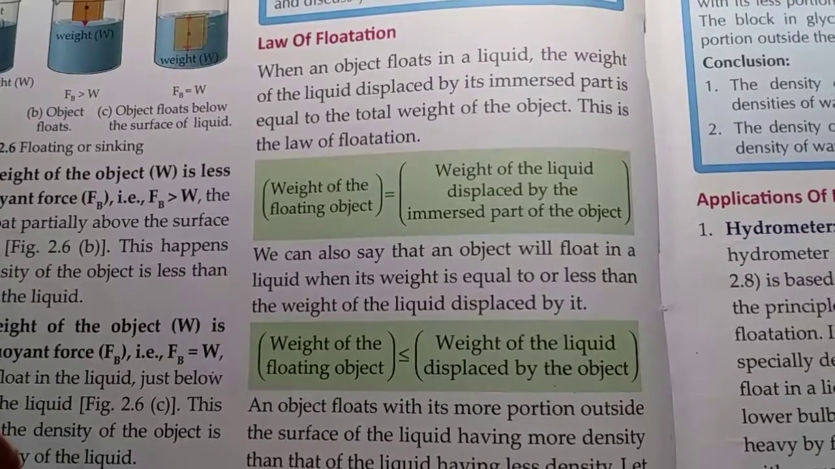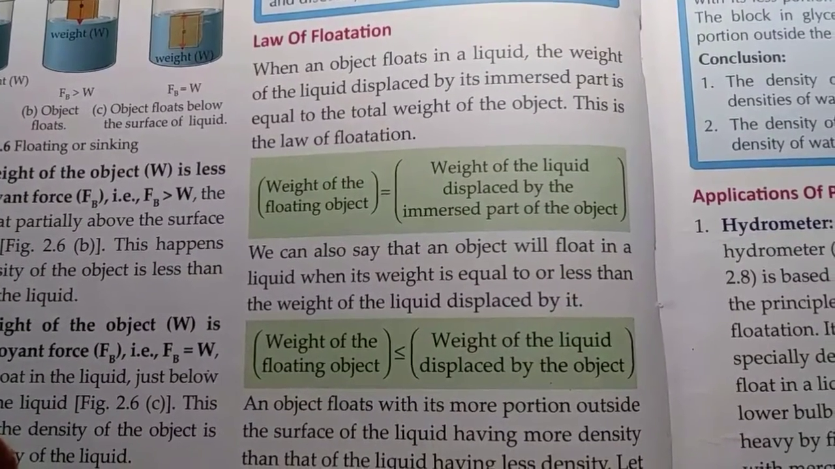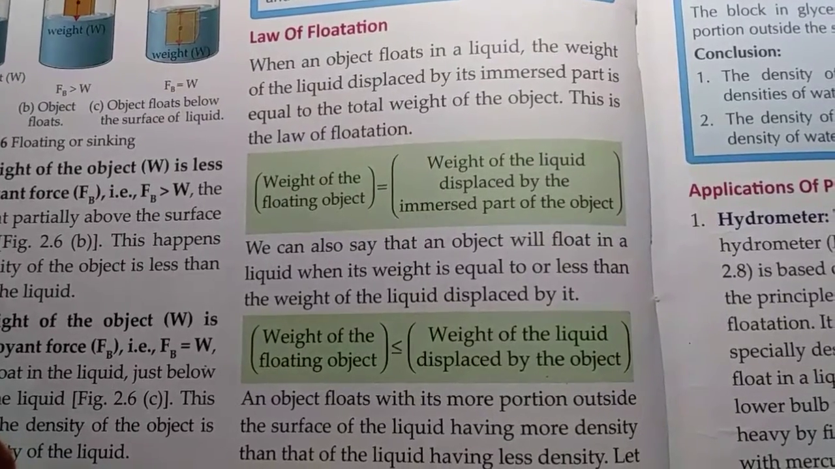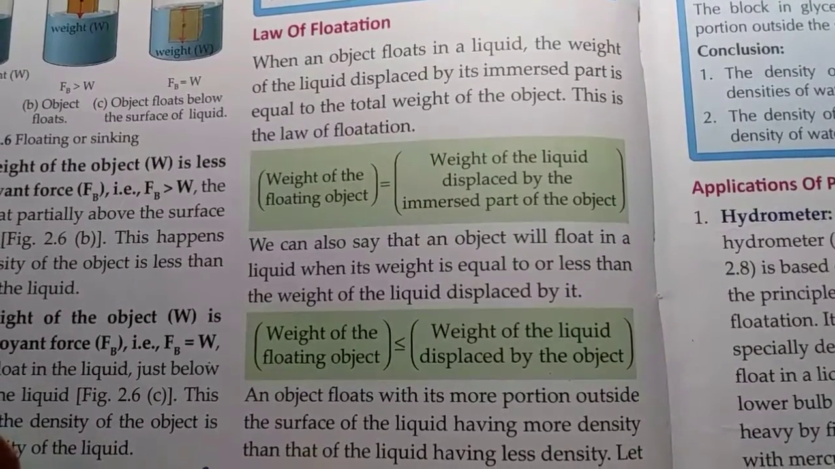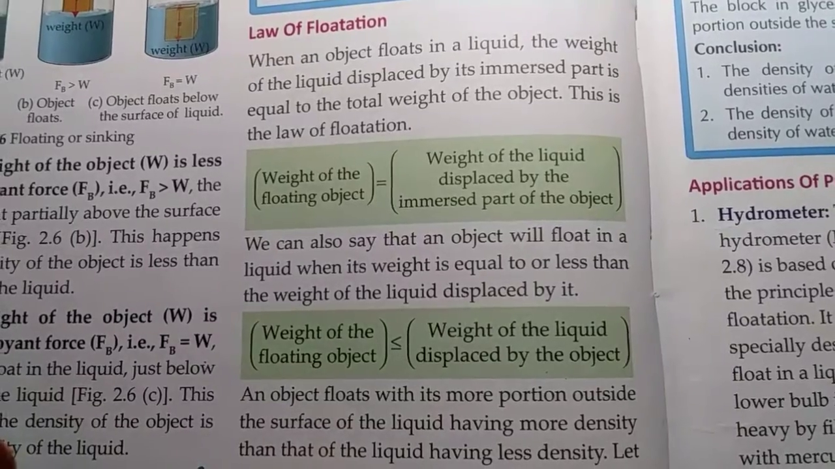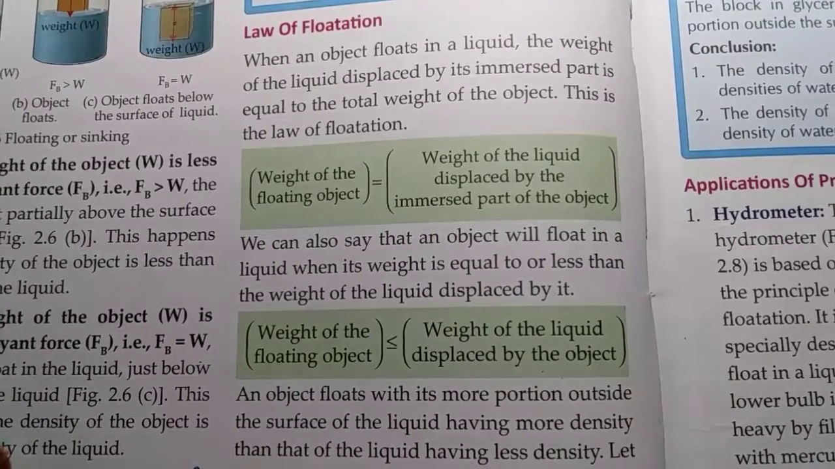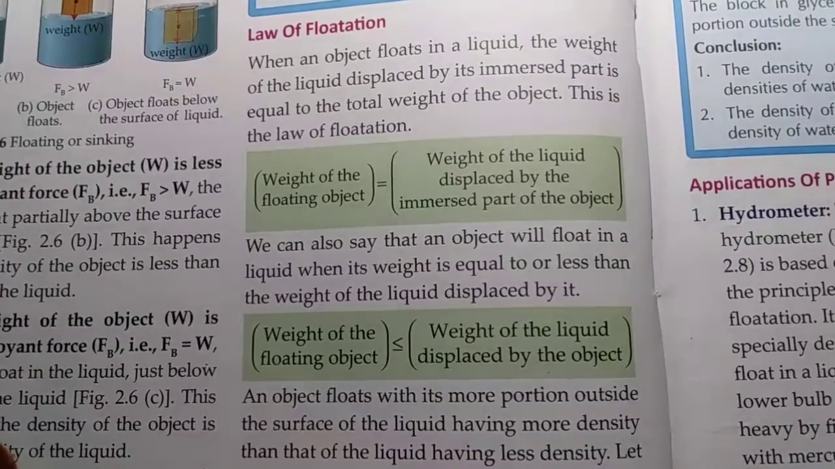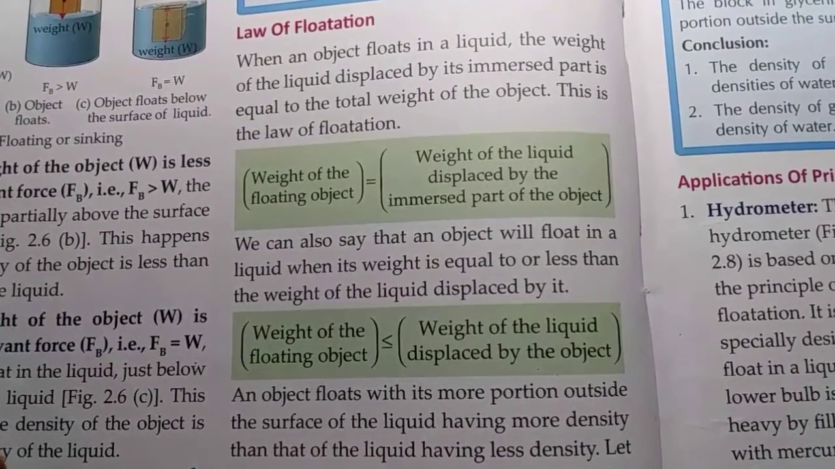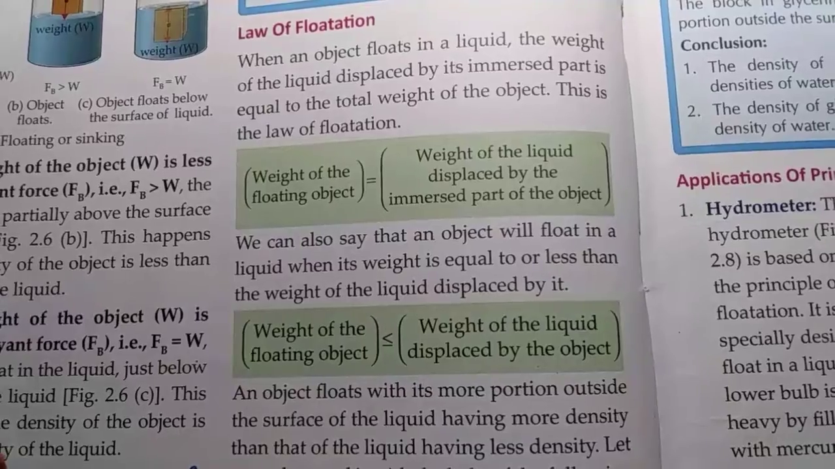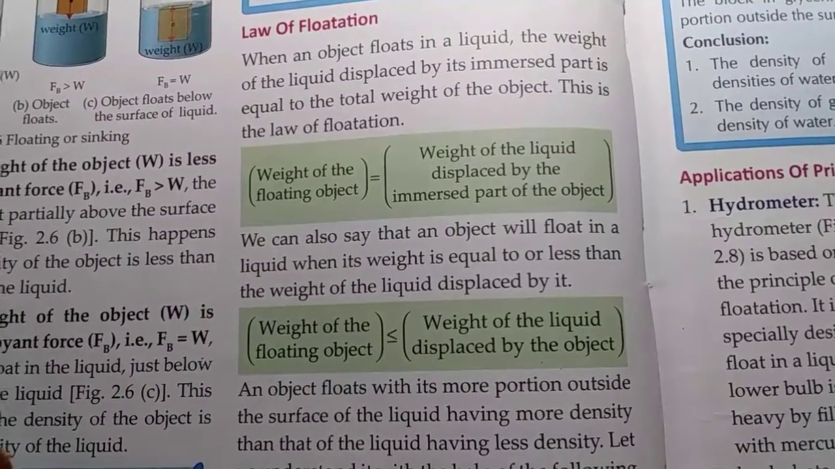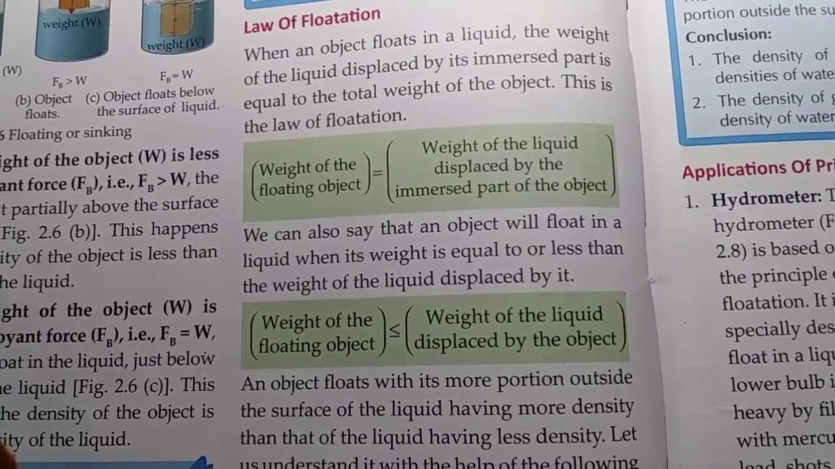If its weight is more than the weight of the liquid displaced by it, it will sink. So the object will only float in a liquid when its weight is equal to or less than the weight of the liquid displaced by it. If its weight is more than the weight of the liquid displaced by it, it will not float, it will sink. So this is law of flotation.